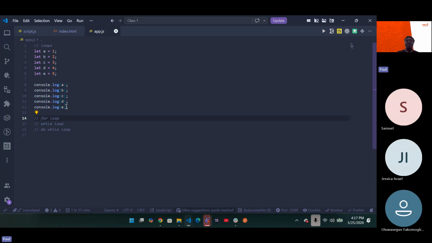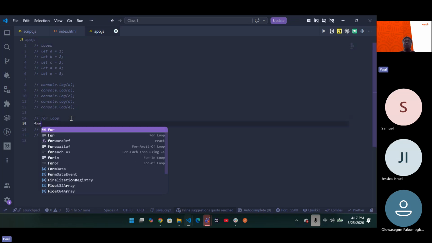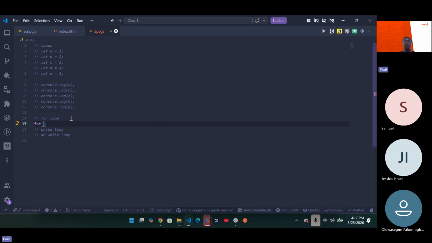Let's say I want to recreate this same program that I wrote up here, but this time using loops. How exactly will I go about replicating it? Your for loop has a syntax. The first thing is using your for keyword, and then you have your brackets. In your for keyword, you have three parameters. First is initialization. The second is your condition.